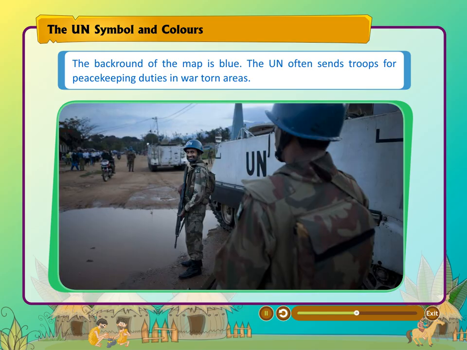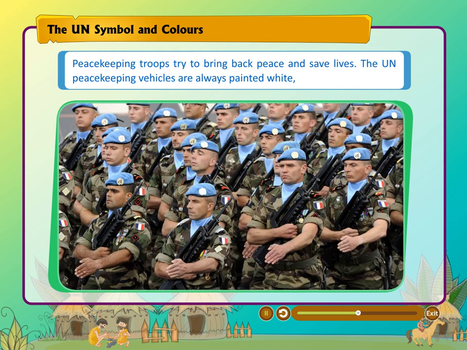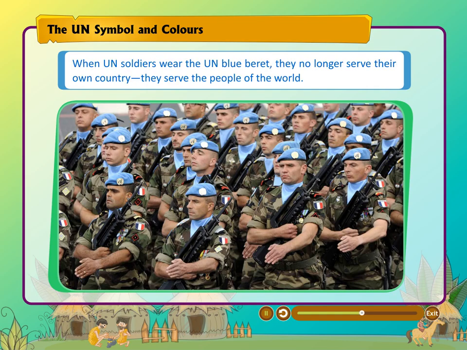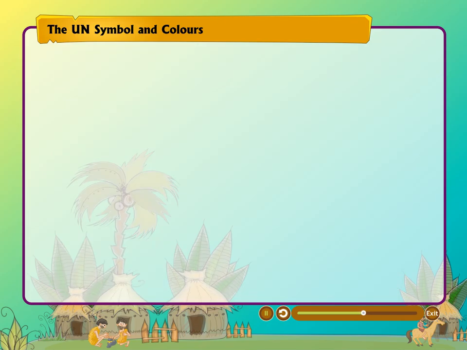The UN often sends troops for peacekeeping duties in war-torn areas. Peacekeeping troops try to bring back peace and save lives. The UN peacekeeping vehicles are always painted white, and peacekeeping troops wear the UN blue beret or a round flat cap. When UN soldiers wear the UN blue beret, they no longer serve their own country. They serve the people of the world.